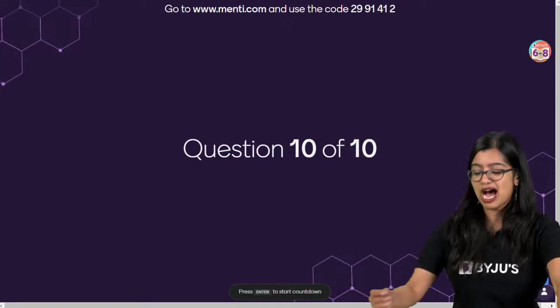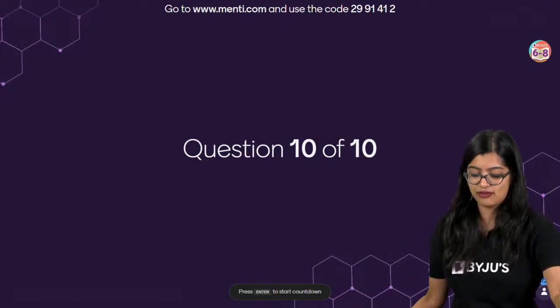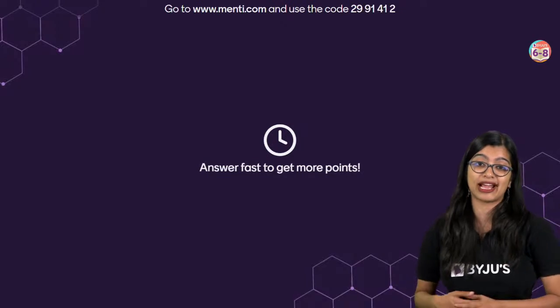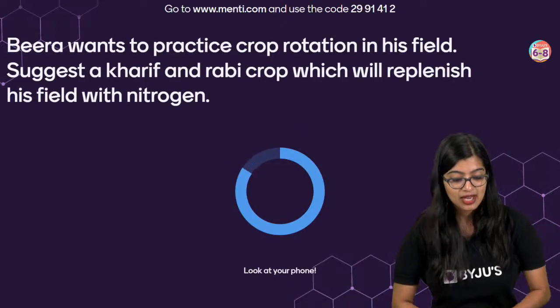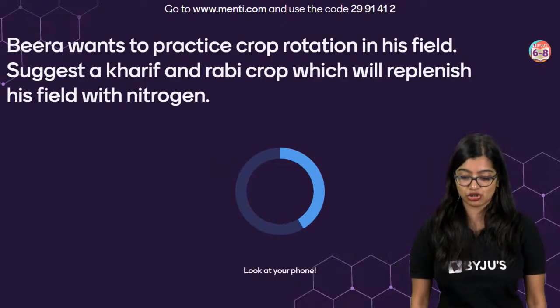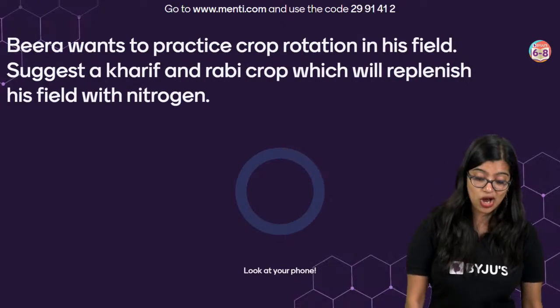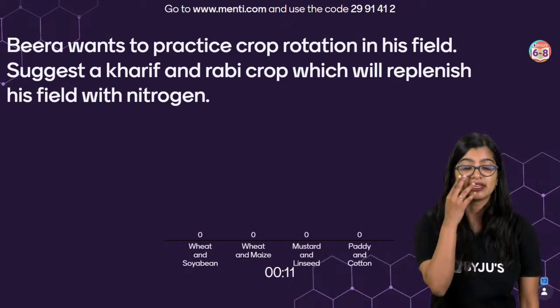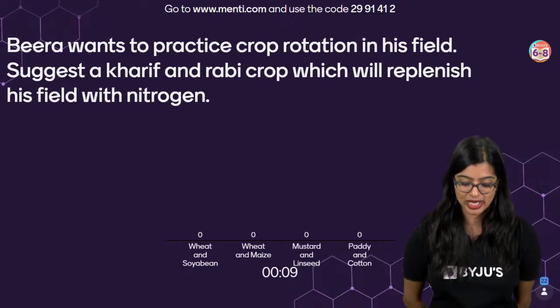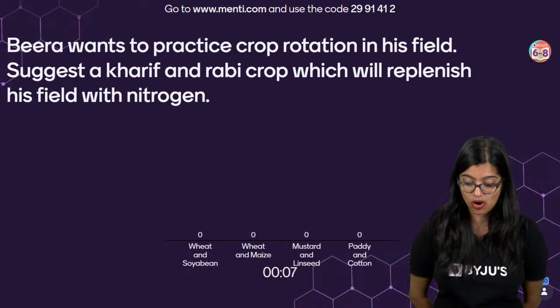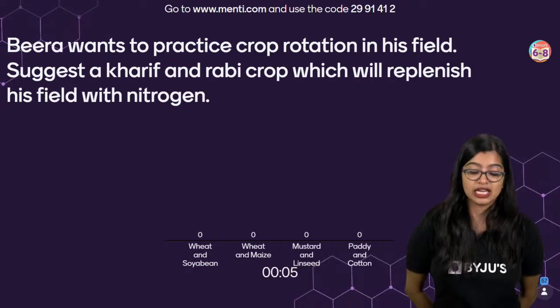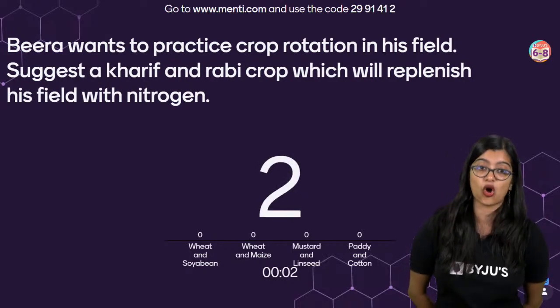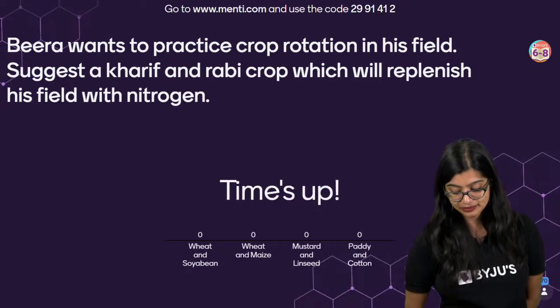Now moving on to the last question. Question number 10, everyone, on your screens. And I told you by 9:30 we'll be done with it. Bira wants to practice crop rotation in his field. Suggest a kharif crop and a rabi crop which will replenish his field with nitrogen. Wheat and soybean, wheat and maize, wheat and linseed, or wheat and cotton. He wants a kharif and a rabi crop. Which is this?